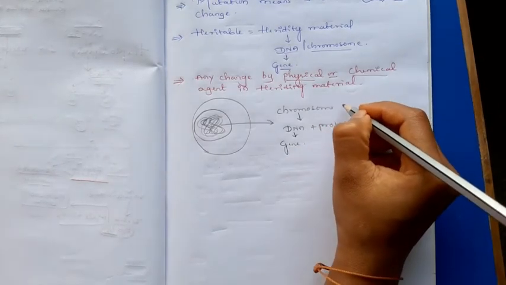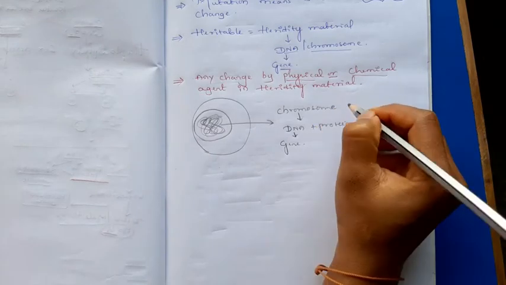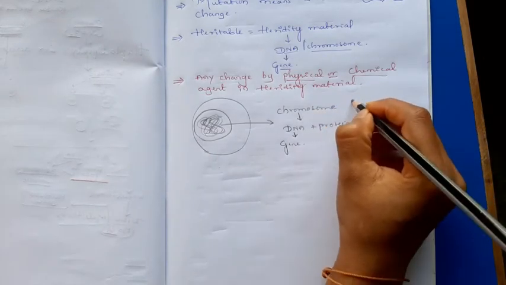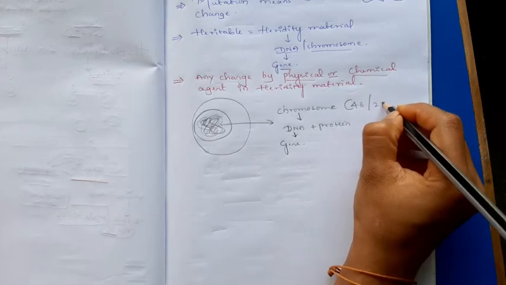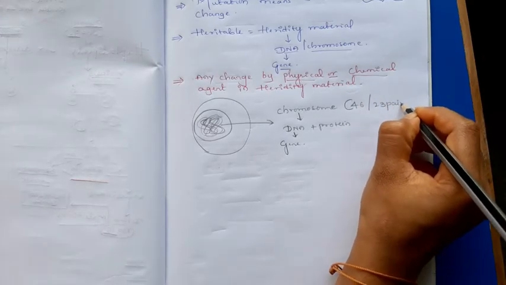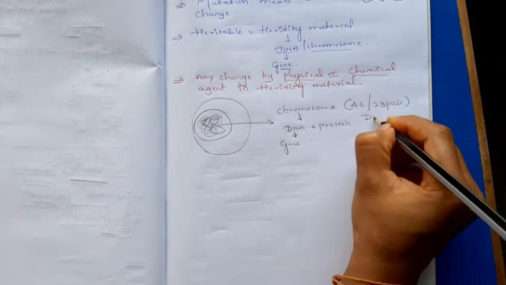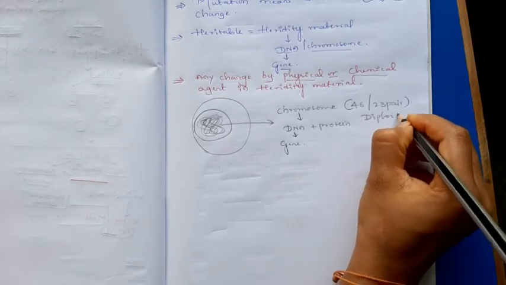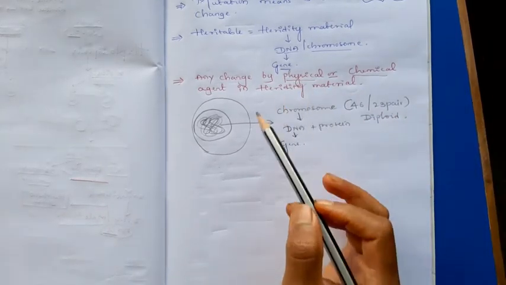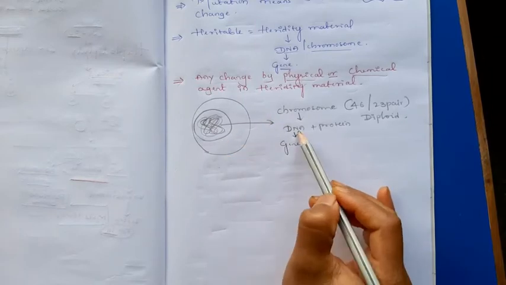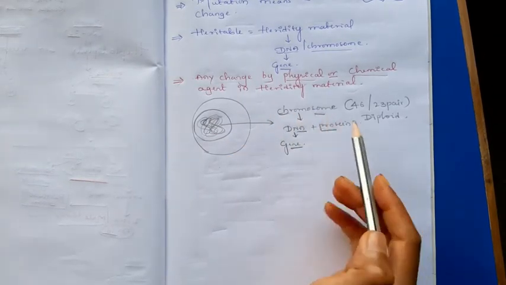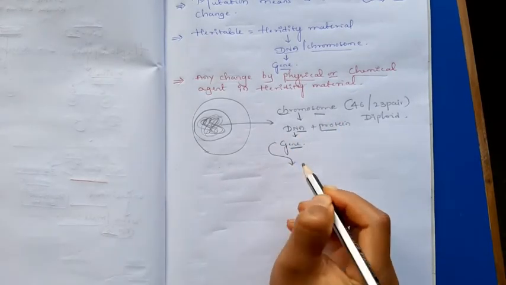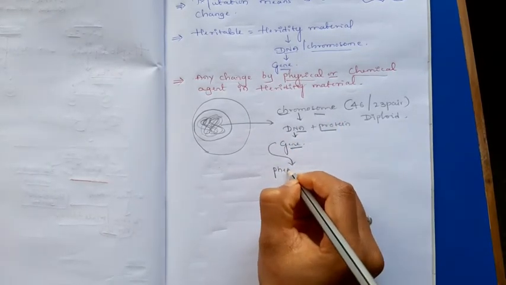The chromosome number, I am taking the example for human beings. The chromosome number in case of human beings is 46 or 23 pairs. We say that is diploid. Any changes which occur in the DNA or gene or chromosome, we can see in the phenotype.